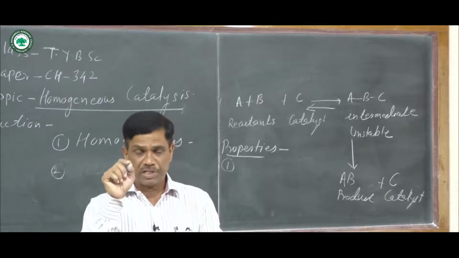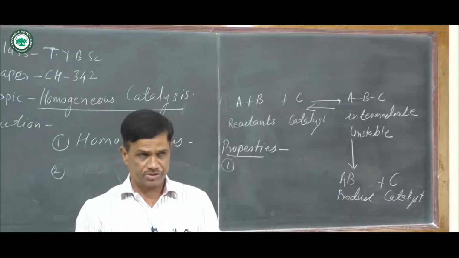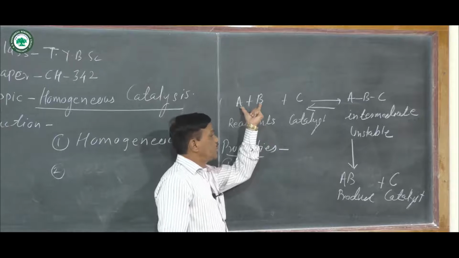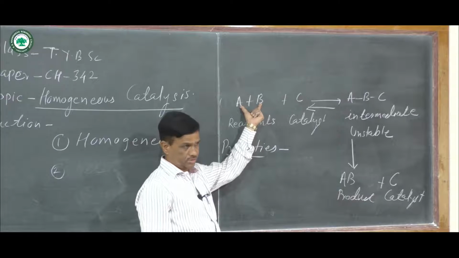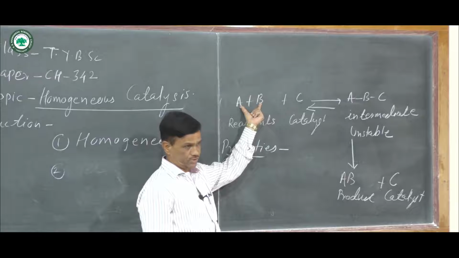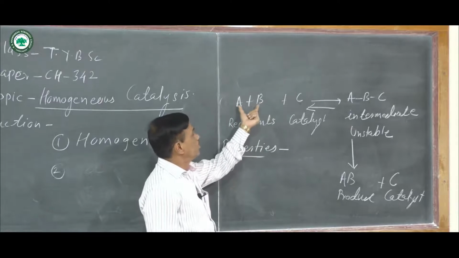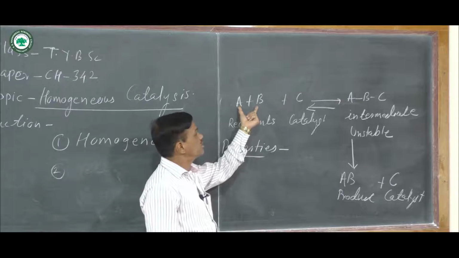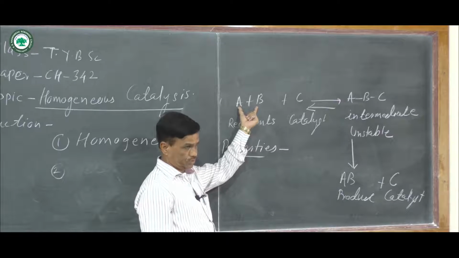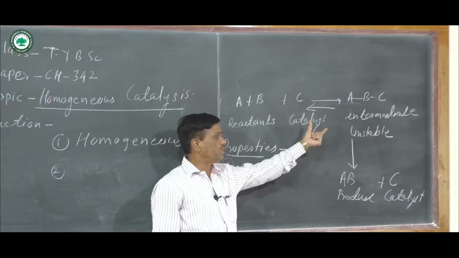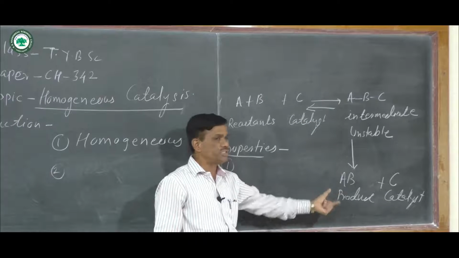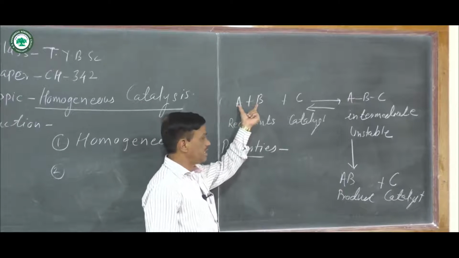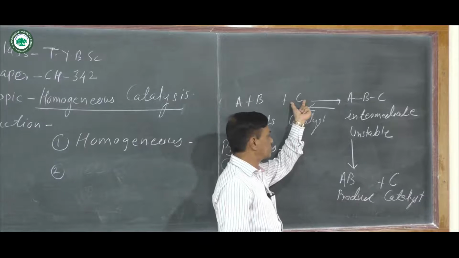Accelerate the rate of reaction means the rate of reaction increases. Second thing, the energy of the reactant increases in the homogeneous catalysis process. Third, once the energy increases, there is a decrease in activation energy and an unstable intermediate is formed that immediately gives the stable product, means A plus B reactant in the presence of catalyst C.